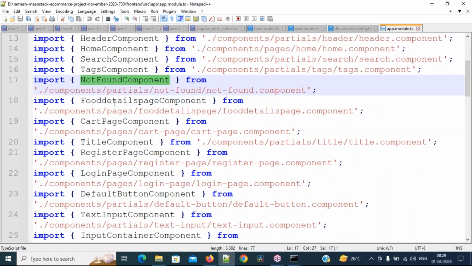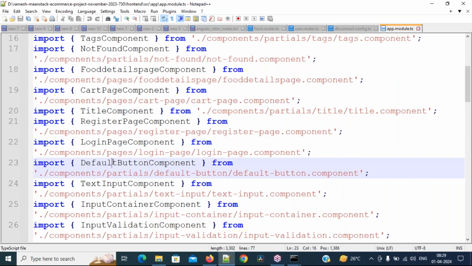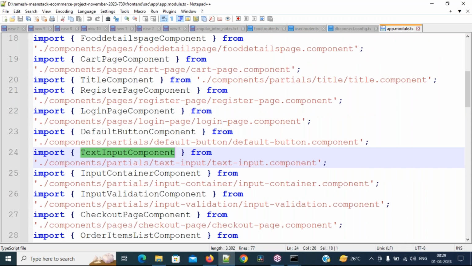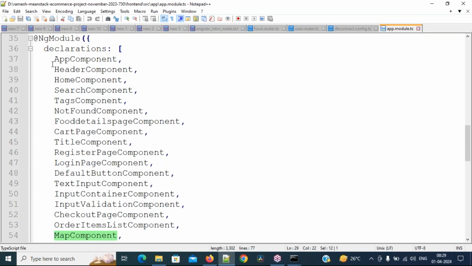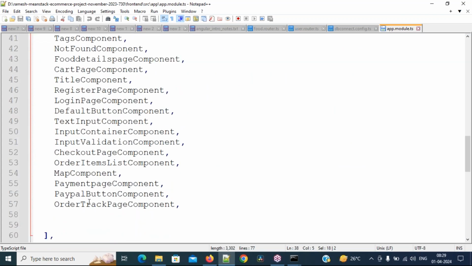Then food details, cart page, title page, login page, default button page, text input component. For each and everything we are creating components. PayPal button component, order tracking page, payment page component, map component. Maps, Google, I told you, right, how to work with maps. These are all related to components.